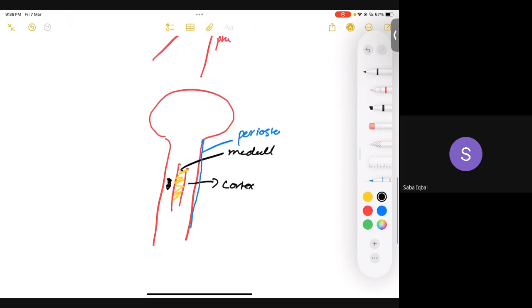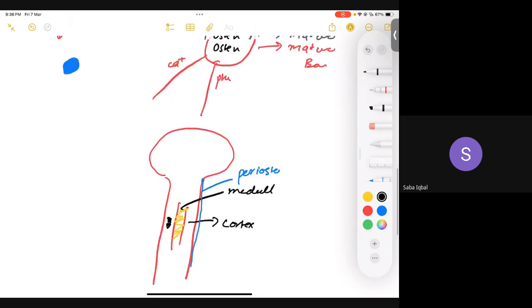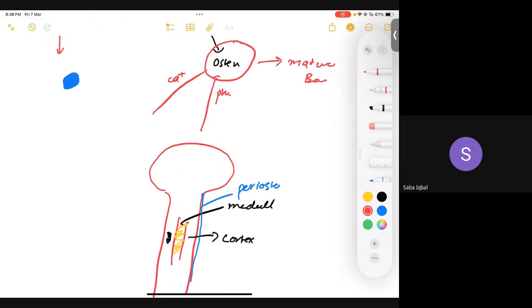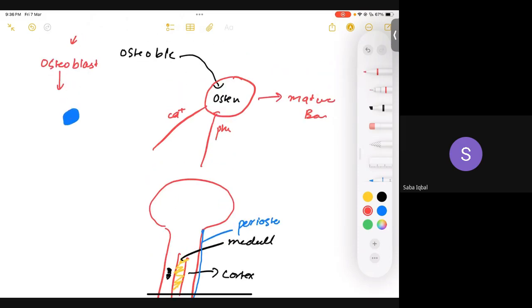So first of all, what happens? The osteoblasts are going to make a lot of osteoid, and as a result of that osteoid formation, the bone which is surrounding this osteoid tumor would just become reactive and form a rim of reactive bone surrounding your osteoid. Is that clear?